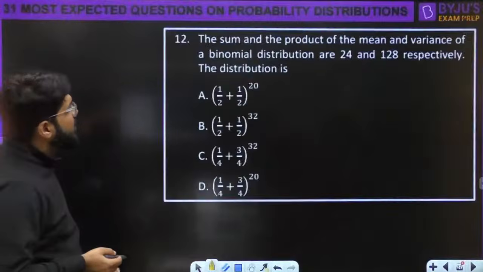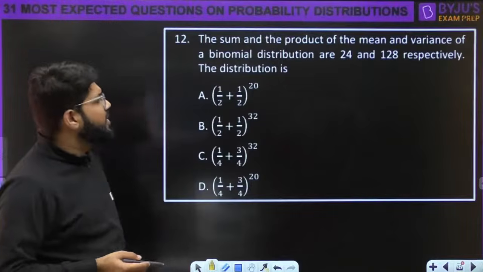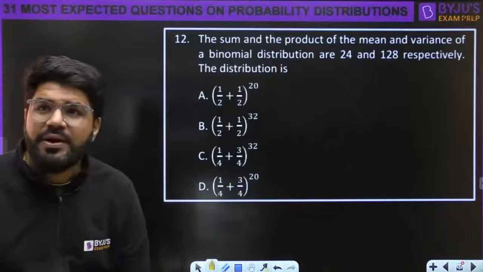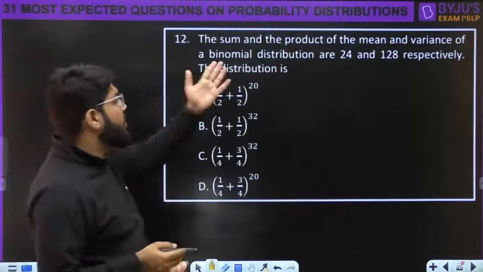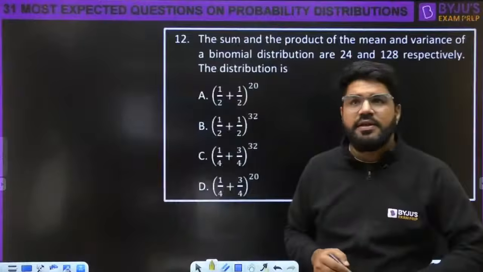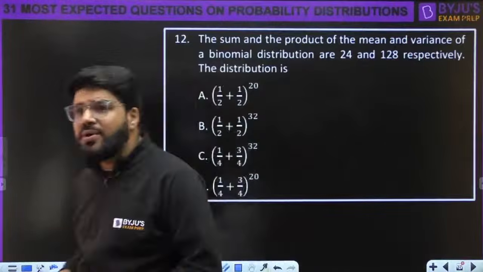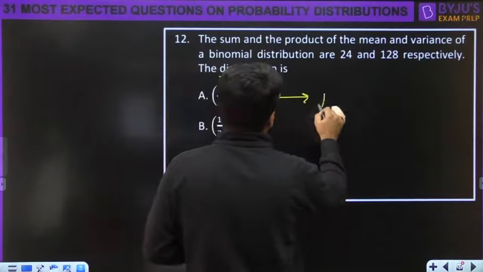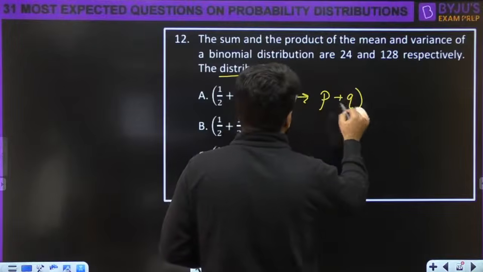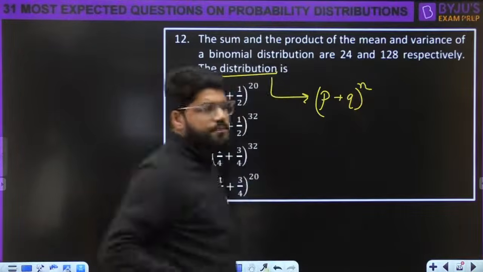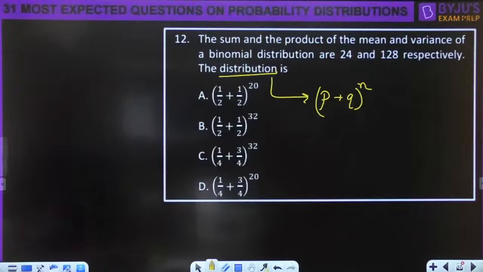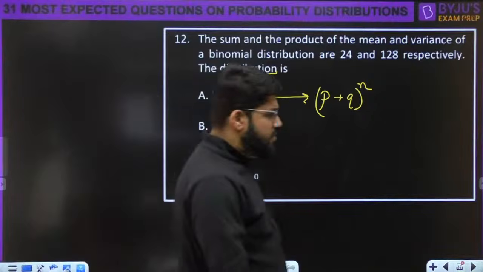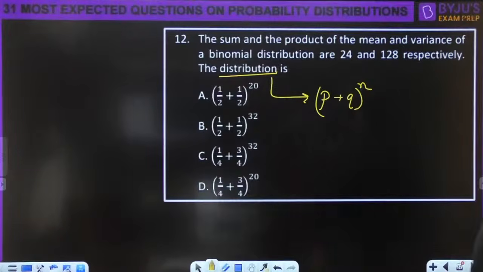Next one, number 12. Sum and product of the mean and variance of a binomial distribution are 24 and 128 respectively. Find the distribution. How do you write down this binomial distribution? You write it in the form of (p plus q) raised to the power n.